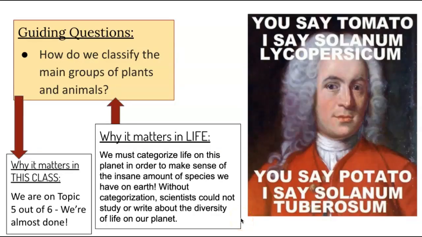Okay, so how do we classify the main groups of plants and animals? That's the question you have to answer today. So again, we're on topic 5 out of 6, and the same reason why it matters in life is the same thing we talked about last time, because we're still talking about the same topic. And then I think I used this meme already, but it's okay, I thought it was funny. Scientific names for tomato and potato.